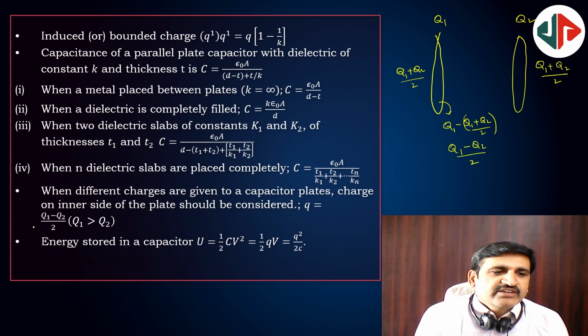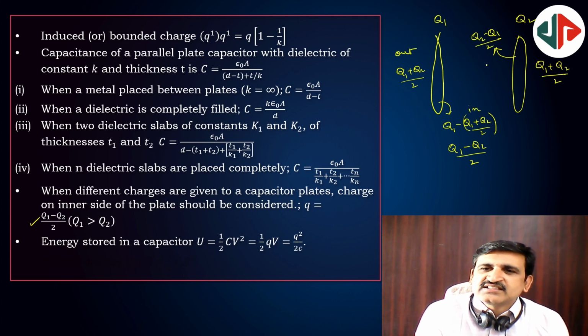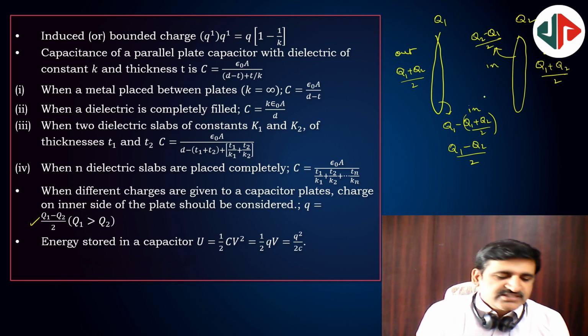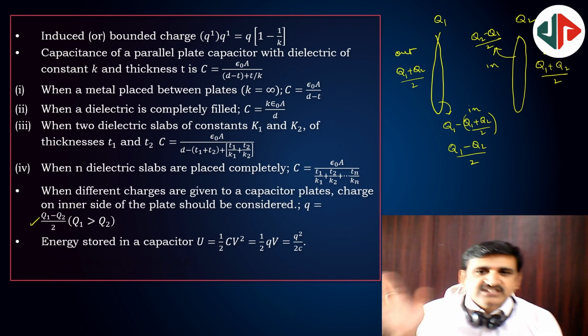That is what we get here, and here, reversed, (Q2 minus Q1) by 2. This is outside, this is inside, this is also inside, this is also outside. So outside charges will be the same for a capacitor with different charges.